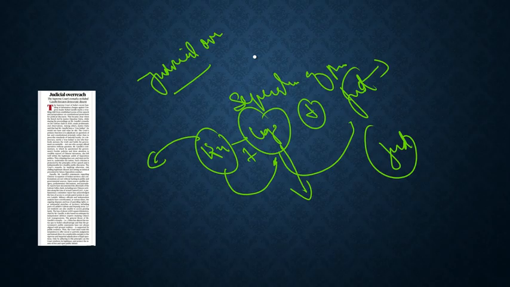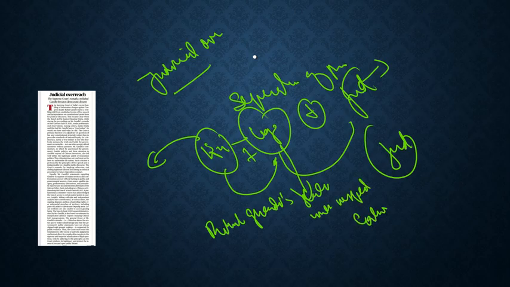For example, if we highlight the cases, the most recent case in the article is about Rahul Gandhi's statement with respect to the Galwan clashes. Here Rahul Gandhi has in a way questioned the government about the Galwan clashes. Was there any intrusion from China? Did we lose any land? And what is the status with respect to that?